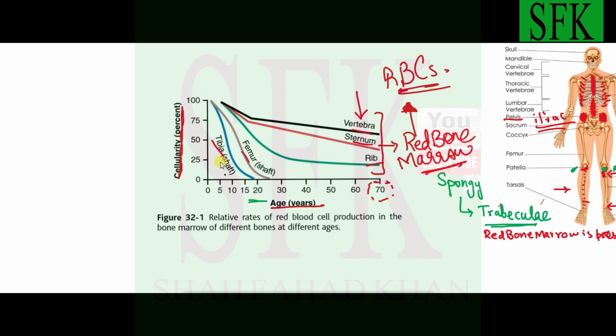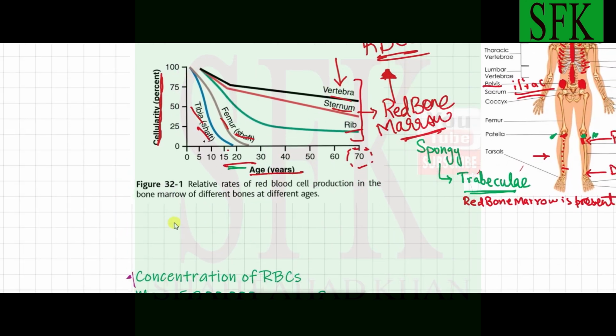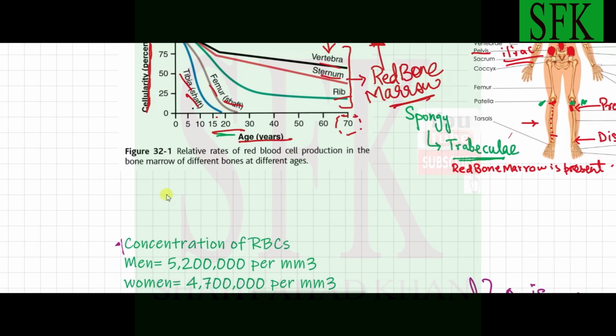Whereas if you look at the shaft of the tibia and femur, the shaft is the middle portion, as I told you guys earlier, the middle portion of the long bone. The shaft contains red bone marrow initially, but this red bone marrow gets replaced by the yellow bone marrow, which is not capable of producing red blood cells. So that's why the cellularity around the age of 20 to 25 years gets diminished. The cellularity approaches zero, and so they are not able to produce red blood cells. But the proximal portion of the tibia and the proximal portion of the humerus are still capable of producing red blood cells because they contain the red bone marrow. Okay, so this was your chart.